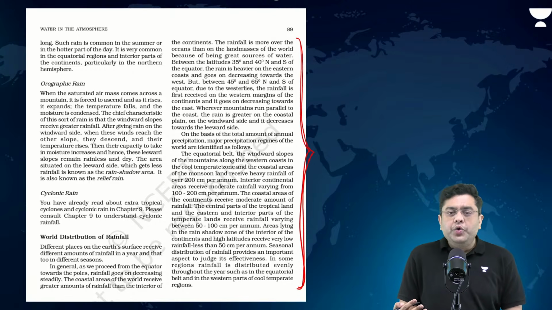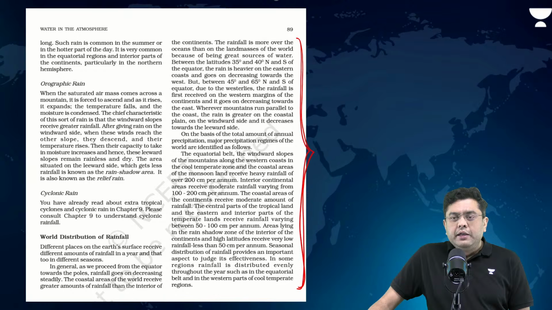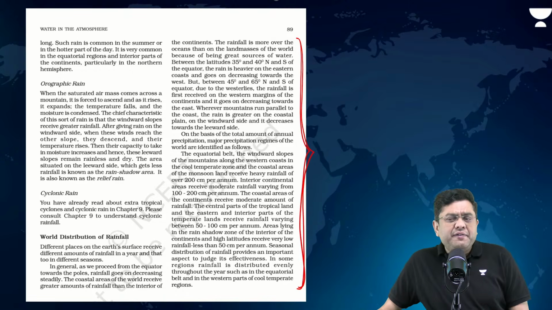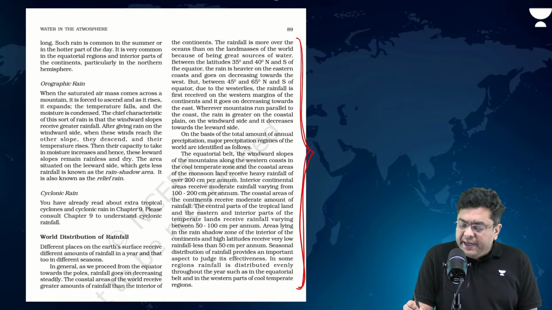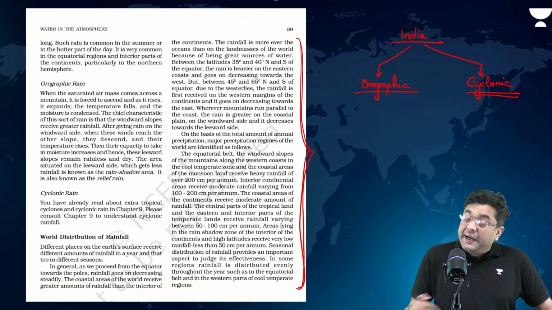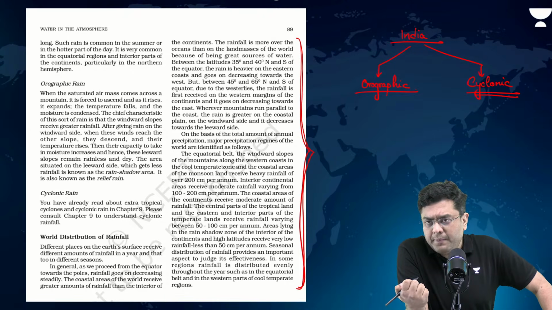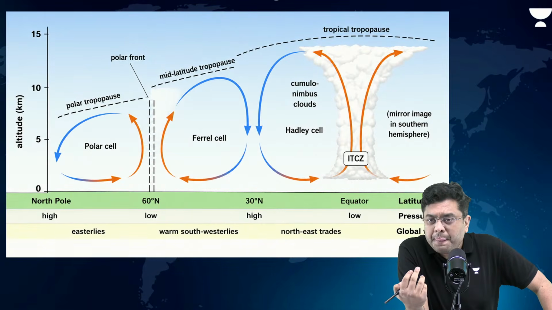Now, this region, when we talk about, so where in the world do we have rainfall? Yes, Pratima, correct. So rainfall will be caused wherever you have rising air. For example, in India, which kinds of rainfall will be received? You will have the case of orographic rainfall, and you will also have the case of cyclonic rainfall during the monsoon season. But in various different parts of the world, where will you receive rainfall? Wherever you have rising air column, isn't it?